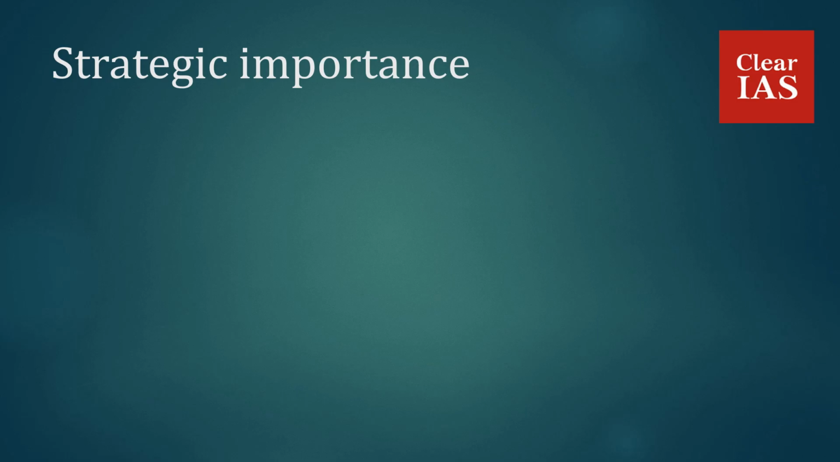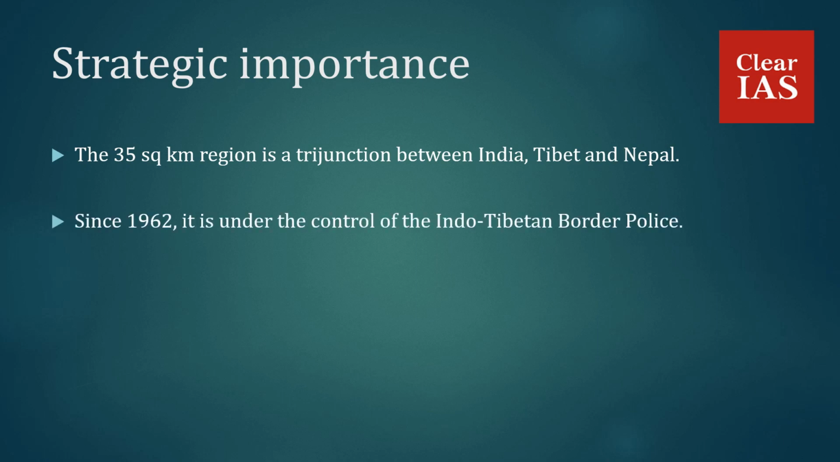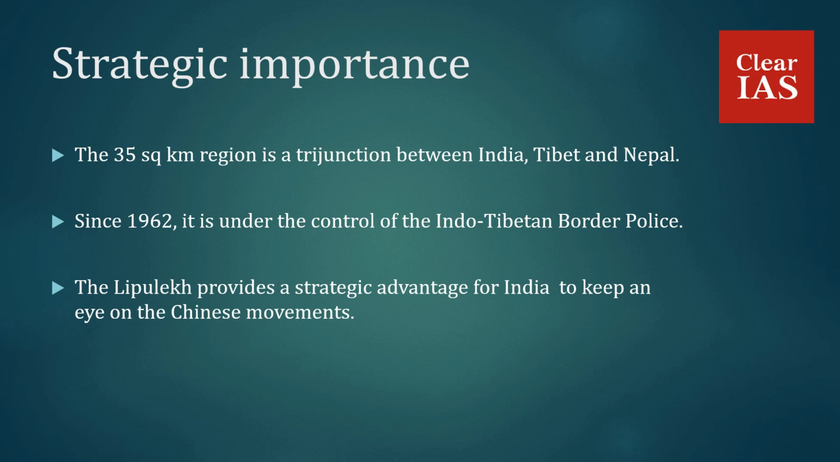So, what is the strategic importance of Lipu Lake Pass and Kalapani? The 35 square kilometers region is a tri-junction between India, Tibet and Nepal, as we have earlier discussed. Since 1962, it is under the control of the Indo-Tibetan Border Police. The Lipu Lake provides a strategic advantage for India to keep an eye on the Chinese movements. As we have seen in the map, the Lipu Lake is located at a higher point, and thus this provides a strategic advantage for India.